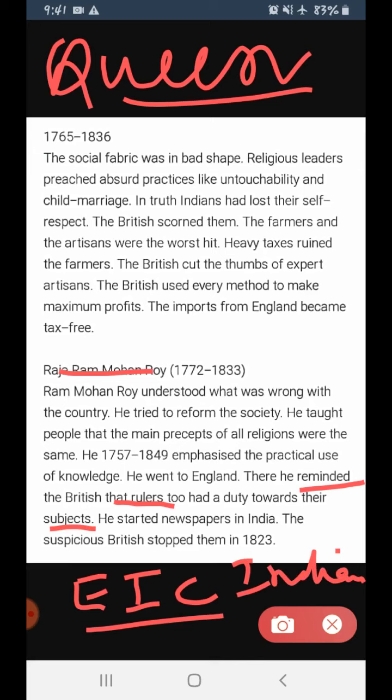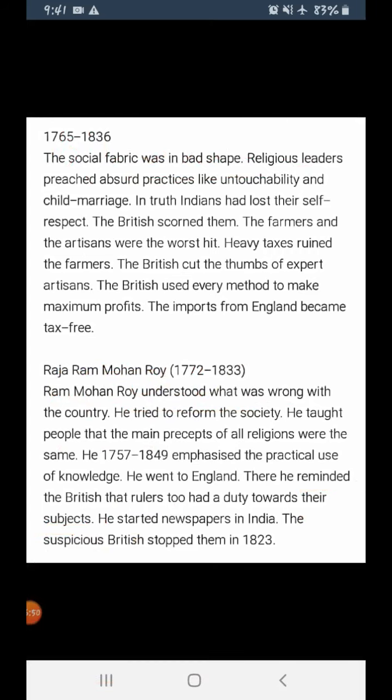So now it is not only the duty of the subjects to work hard or to pay the tax. It is also the duty of the rulers towards their subjects. Subject means towards the public. Clear all of you? Okay, next.